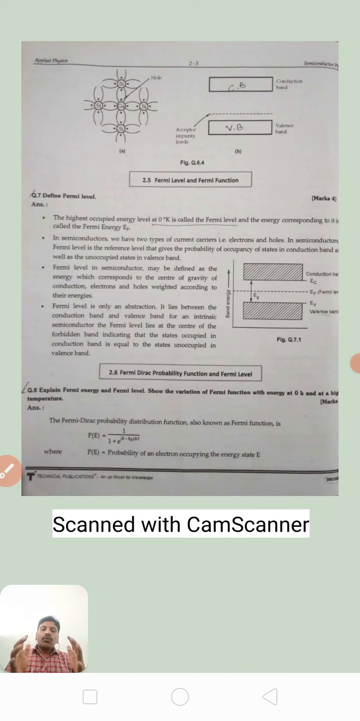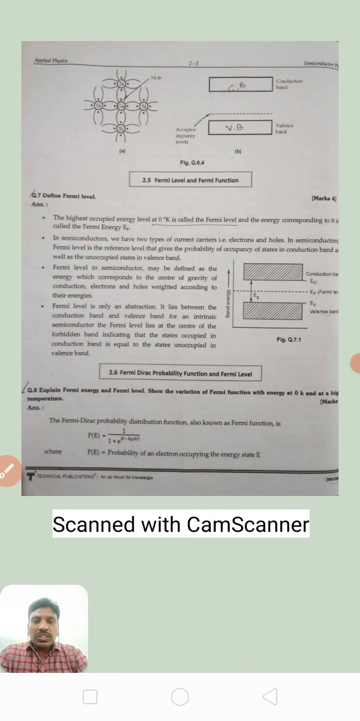Today we are going to see the very important questions based on semiconductor physics. This is unit 2, semiconductor physics, for B.Tech first year students, applied physics. In the previous class, you can simply understand today's concept, whatever we are going to see.